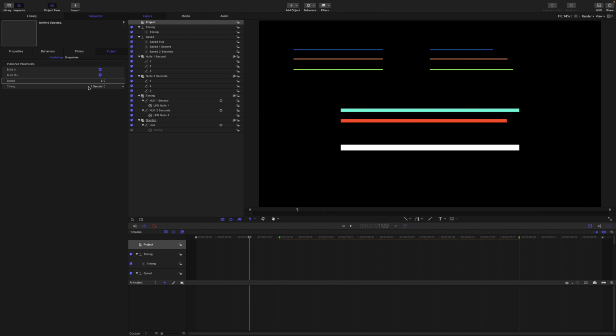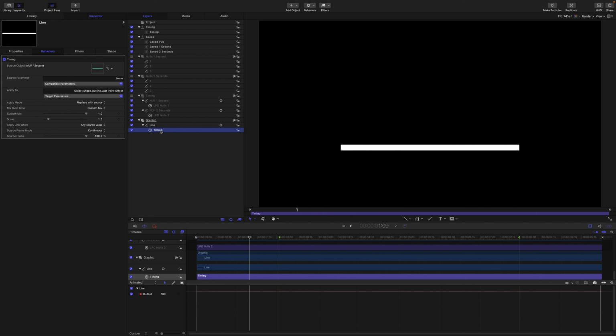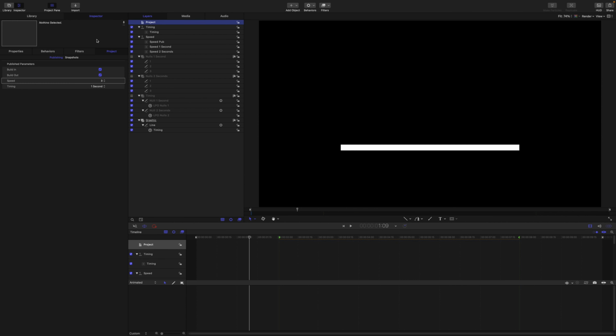Let's turn off the null layers so they're not visible, and turn the link on the line layer on. The source is currently assigned to the 1 second duration null. Now we need to update the source parameter to Object, Shape, Outline, Last Point Offset. Let's have a quick look at the result.